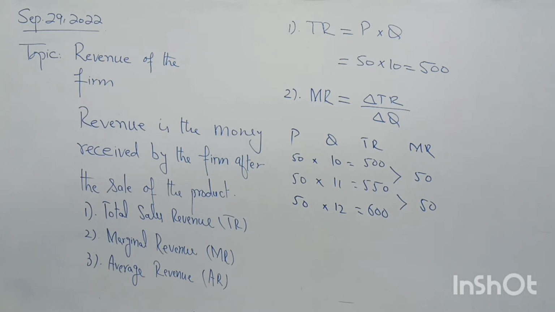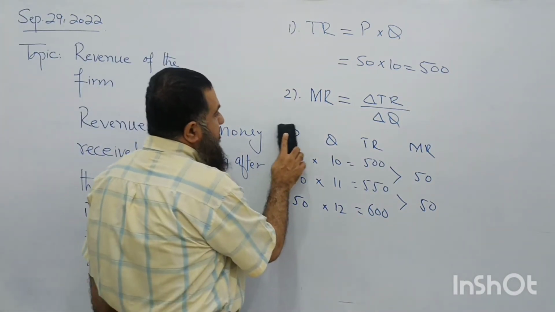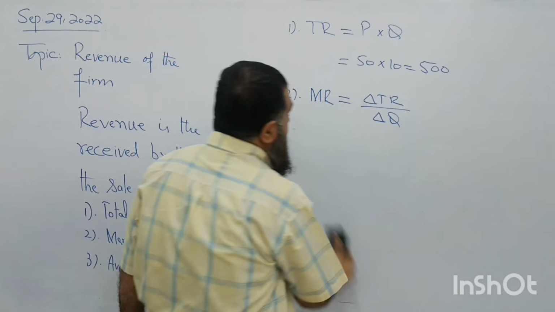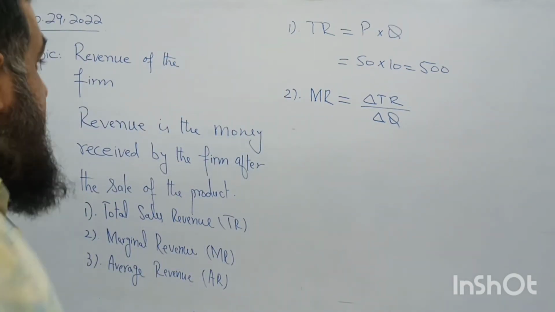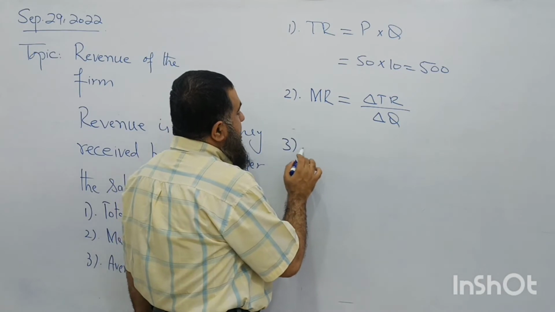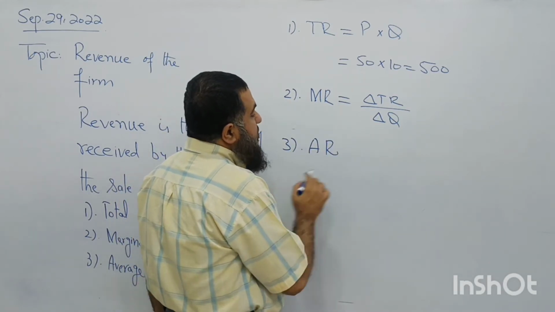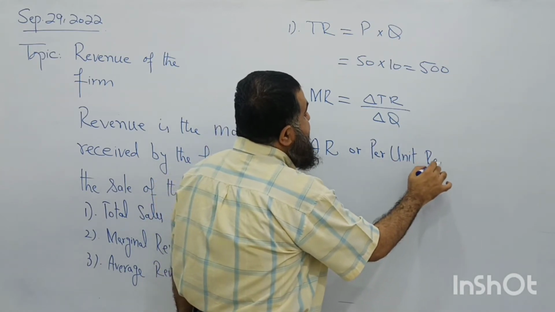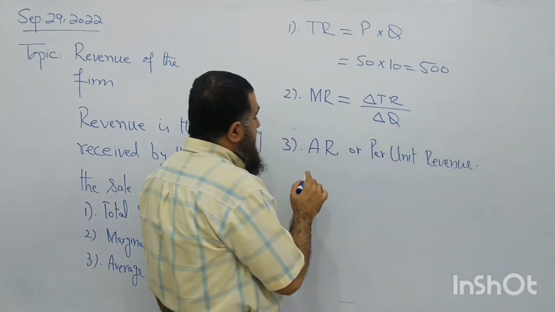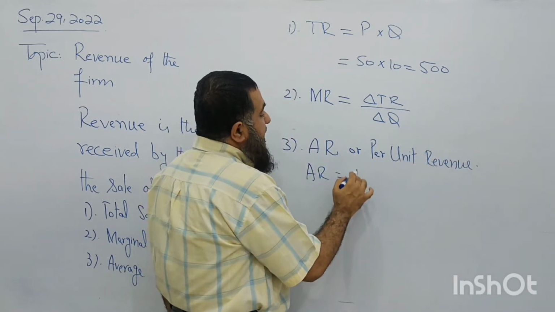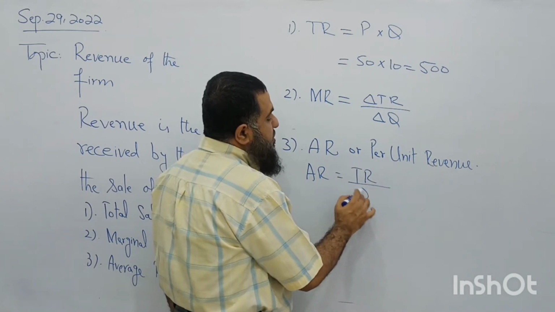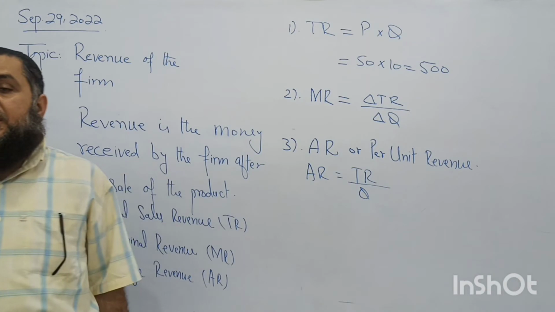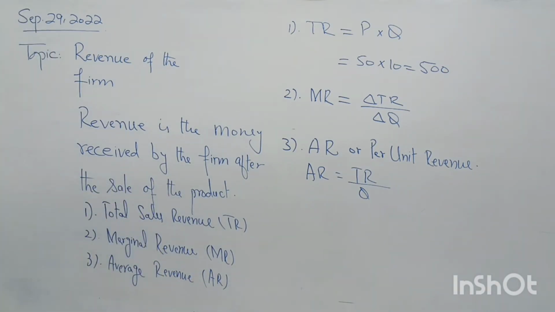Clear? Now come towards what is average revenue. It is per unit revenue. The third one is average revenue, or per unit revenue. We have to find average revenue by dividing total revenue by the total quantity sold. Divide the total revenue received by the firm by the total output which is sold.